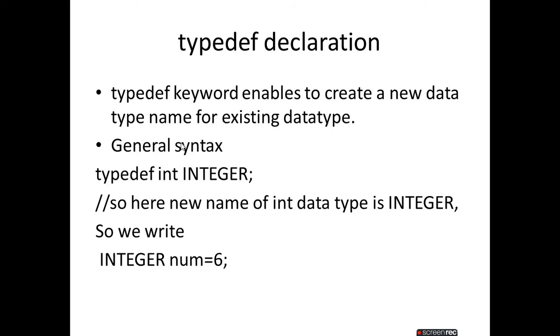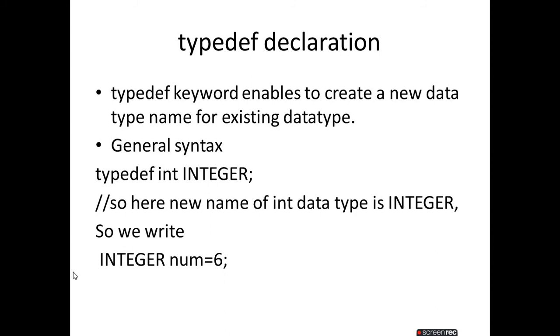That means now this integer, which was a variable, is now a new data type. Instead of int, we use integer. That is the meaning of typedef, because now integer has become a data type.